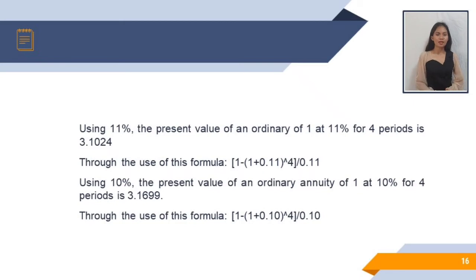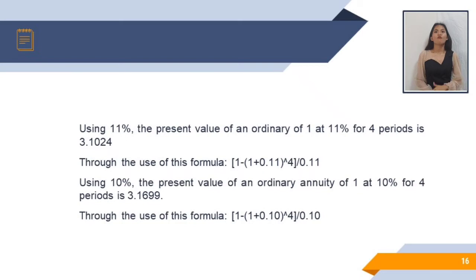Using the 10%, the present value of an ordinary annuity of 1 at 10% for 4 periods is 3.1699. Same procedure. Makukuha natin si 3.1699 sa formula na ito.